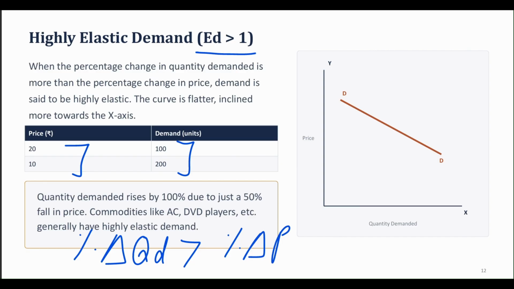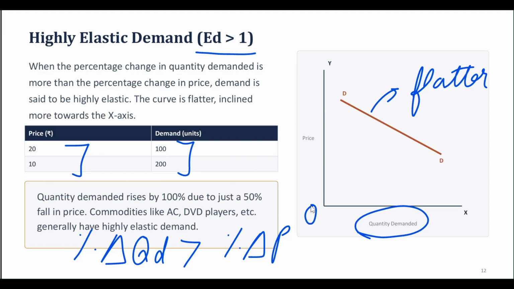In such a situation, your elasticity of demand is going to be more than 1, and the curve is flatter and inclined more towards the x-axis. Can you see this curve is flatter right here? It is inclined more towards the x-axis because there is a greater change in the quantity demanded, and we take the quantity demanded to be on the x-axis.